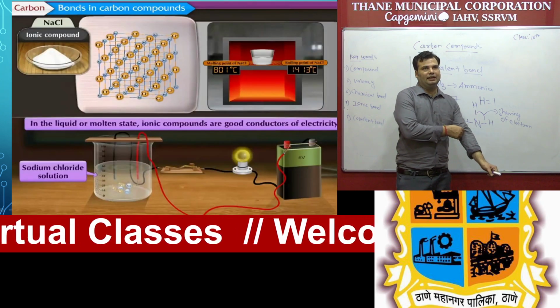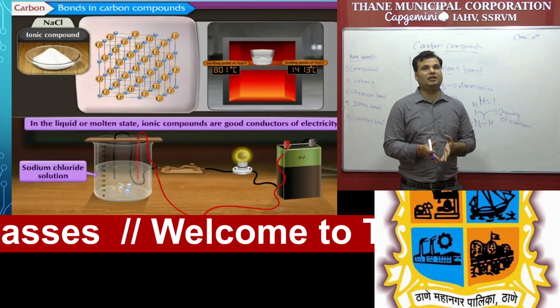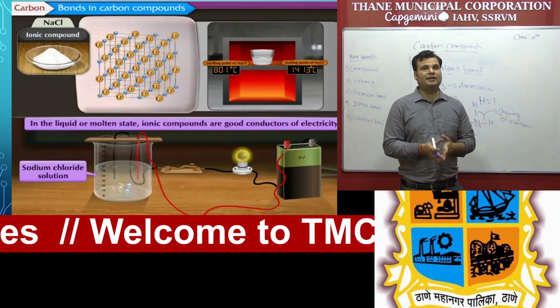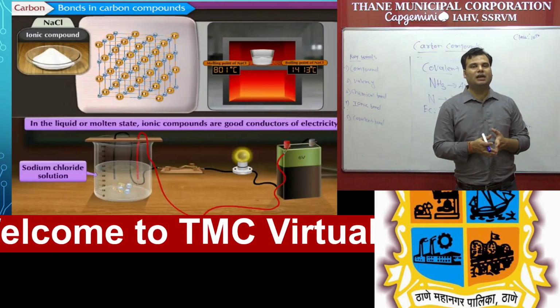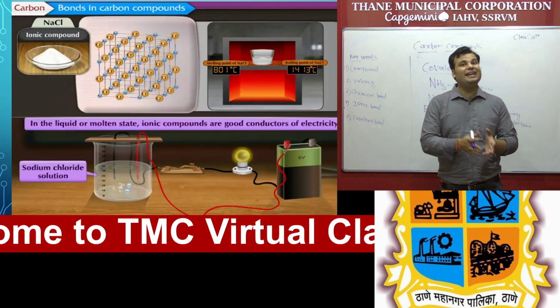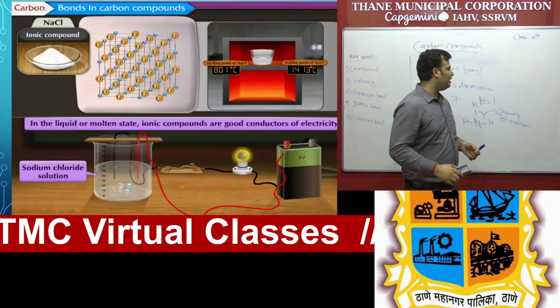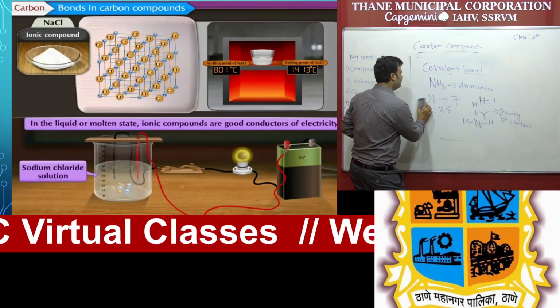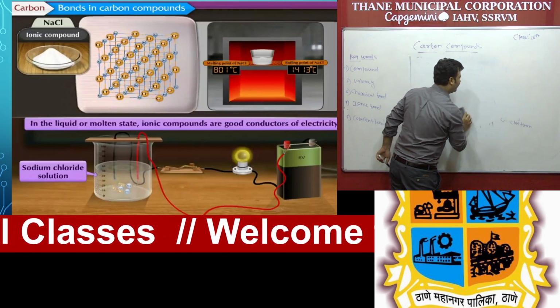Now NaCl. So we already know that. As I just told you, we have to study some properties of ionic compounds. So students, we saw that ionic compounds have positive ions and negative ions. There is a formation of ions. So what happens whenever they dissolve in water or are in a molten state? At that time they are able to conduct heat and electricity.